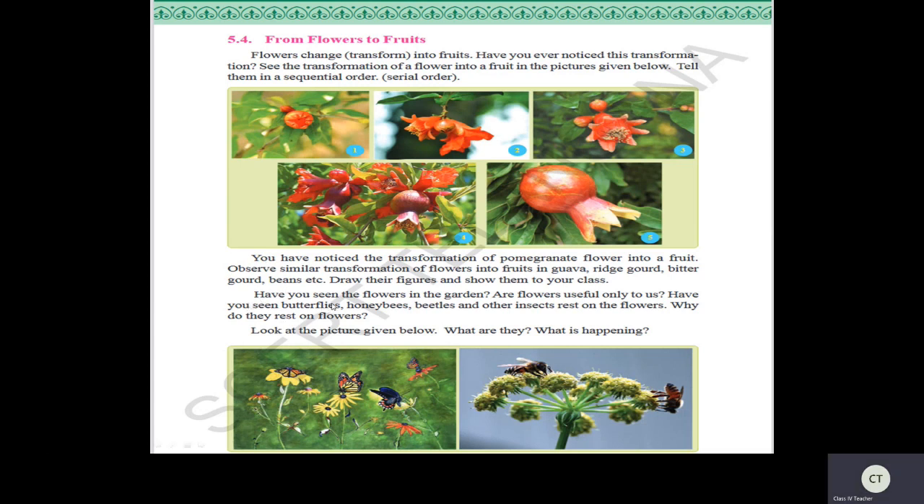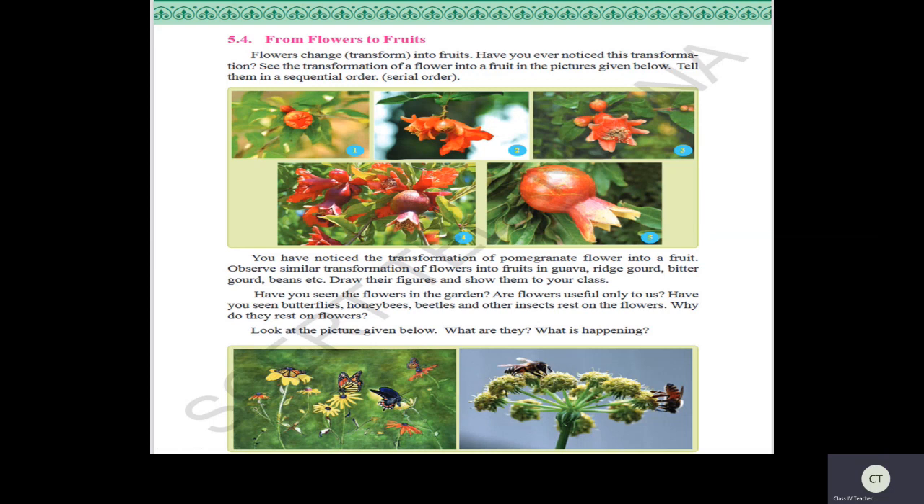Now see here, have you seen the flowers in the garden? Have you seen, children? Yes. Now see here, are flowers useful only to us? Are flowers useful only for human beings? No, they are also useful for some insects. You know very well about this, right children? Have you seen butterflies, honeybees, beetles, and other insects resting on the flowers? Yes, you have seen beautiful butterflies and also some beetles and honeybees.